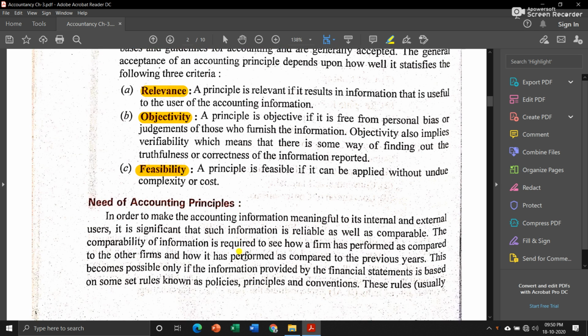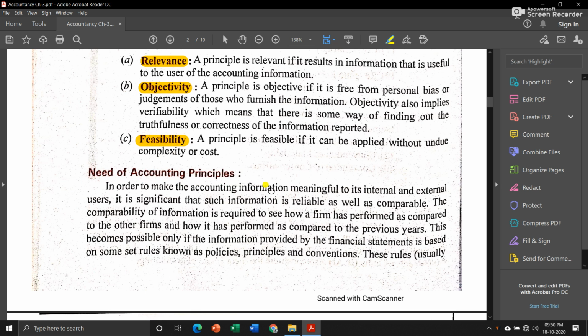Then next, let us see why we need accounting principles. In order to make accounting information meaningful to its internal and external users, it is significant that such information is reliable as well as comparable. The comparability of information is required to see how a firm has performed as compared to other firms and as compared to previous years. Until and unless each and every business uses common principles, we will not be able to compare our result with that of our competitors. For that it is very important that we as well as others follow the same principles.